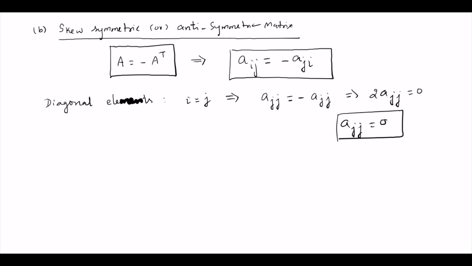Therefore, all diagonal entries are 0 for a skew symmetric or anti-symmetric matrix. So these, skew symmetric matrix and symmetric matrix, are all square matrices.